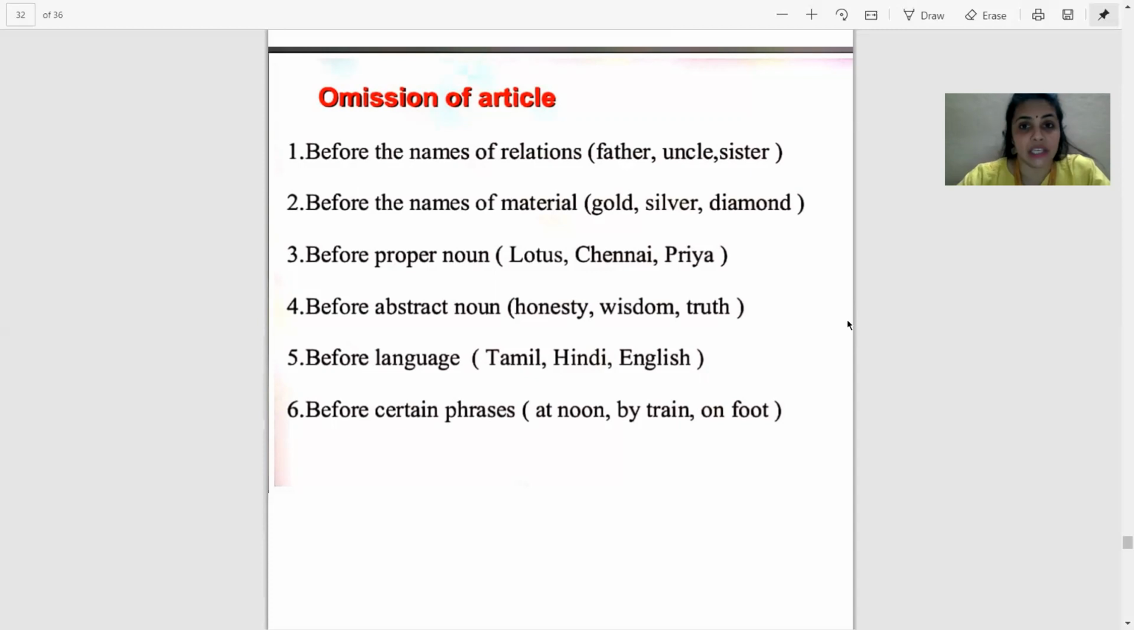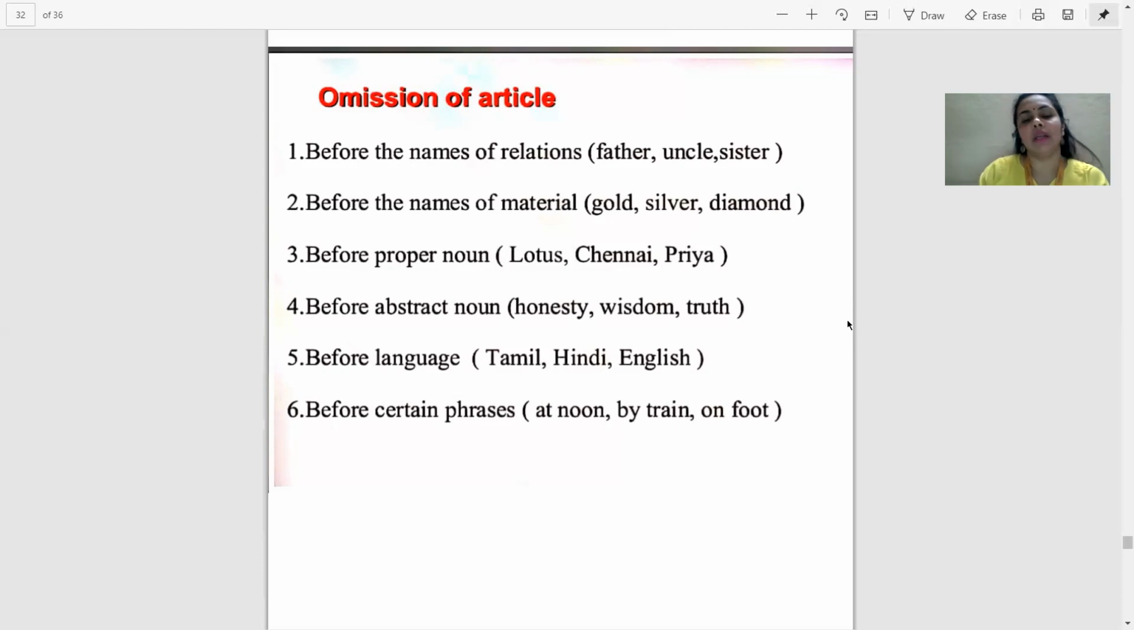Before the names of material. Now material is gold, plastic, silver. Material means that particular thing which is used to make different articles. For example, plastic is used to make a jar or a glass or a bottle, table, chair, pen. But what is the material used? That is plastic.